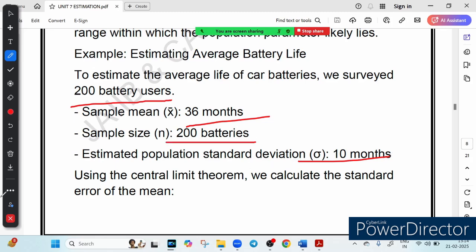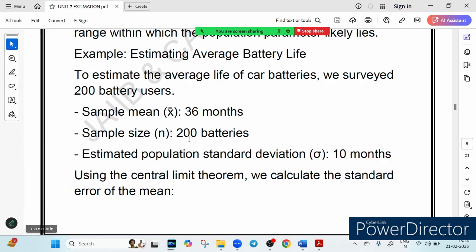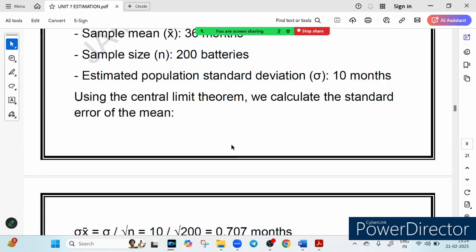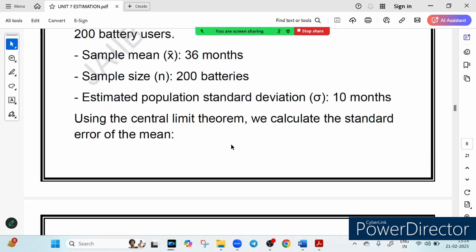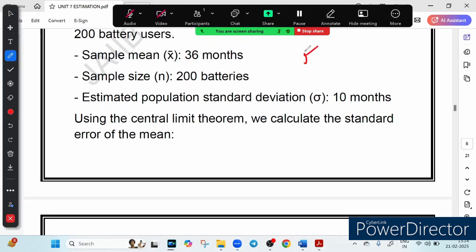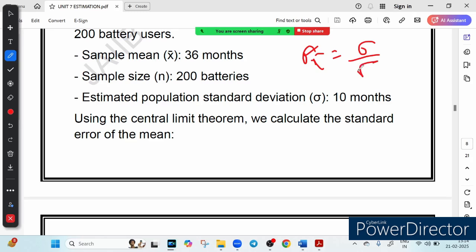Now, the first step to do is to calculate the standard error. Super important thing. Try to understand. What we will do, we will calculate the standard error of the mean. How to go about calculating it? The formula you know it very well. We have already covered it in the sampling chapter. Sigma x bar is equal to sigma upon root n.